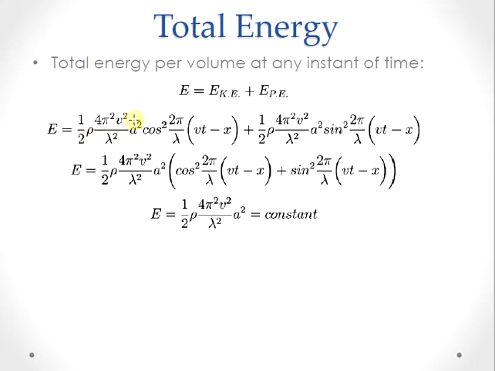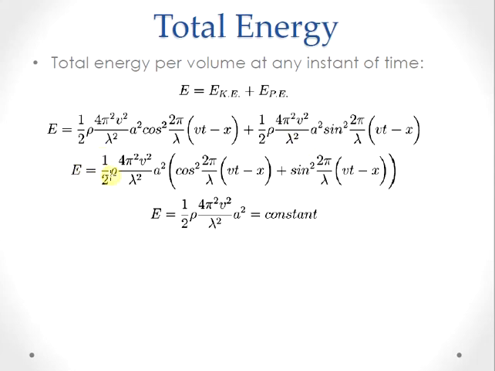That will be the summation of the kinetic energy and potential energy terms. So from the previous expressions, we substitute for these terms, you will get the total energy is equal to half rho 4 pi square v square by lambda square into a square cos square 2 pi by lambda (Vt minus x) plus half rho 4 pi square v square by lambda square into a square sin square 2 pi by lambda (Vt minus x).